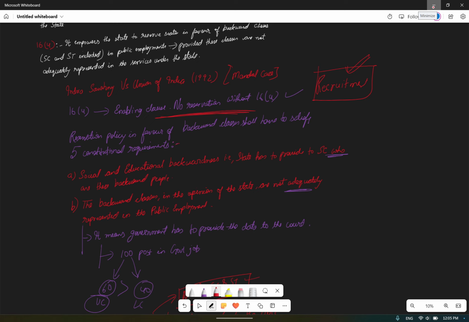Reservation based on economic backwardness among the general criteria is no criteria to extend reservation. The constitution only talks about social and educational backwardness. But we will see that economic weaker section reservation will be provided. As per the Indra Sawhney case, it was mentioned that reservation based on economic backwardness is no criteria to extend reservation. From the Indra Sawhney case, it was concluded that they were against economic backwardness. But we'll see that the 103rd amendment was done, so that on the basis of economy we can give a reservation.